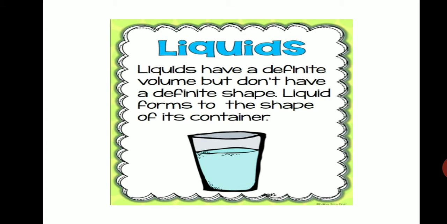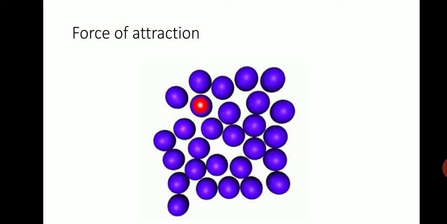We know that in a liquid, the force of attraction is not so strong. What about the movement of the particles? Since the interparticle spaces are there, the particles have the capacity to move around since the interparticle space is more. So force of attraction is less. What about the motion of the particles?